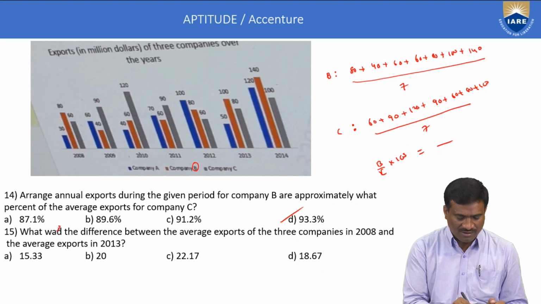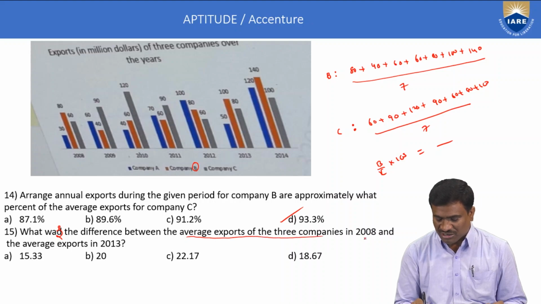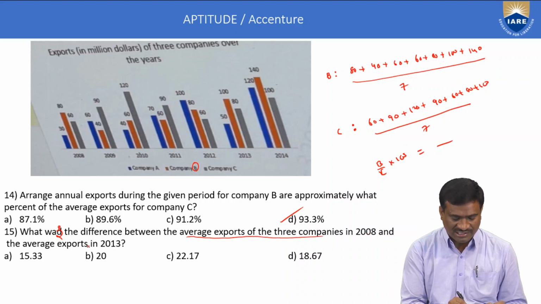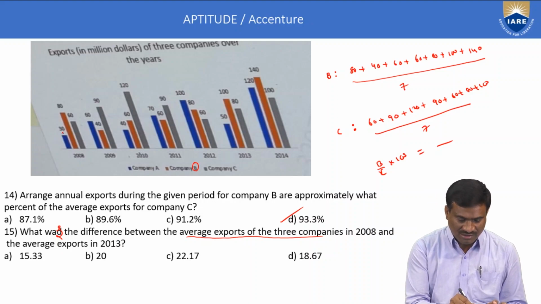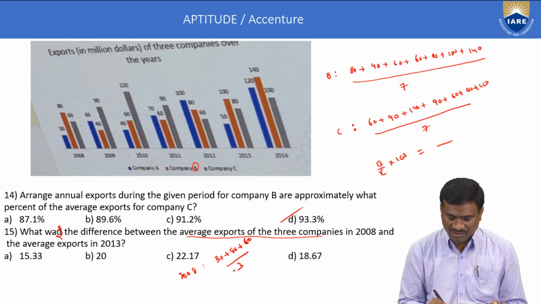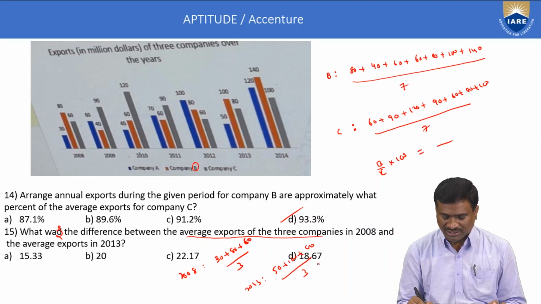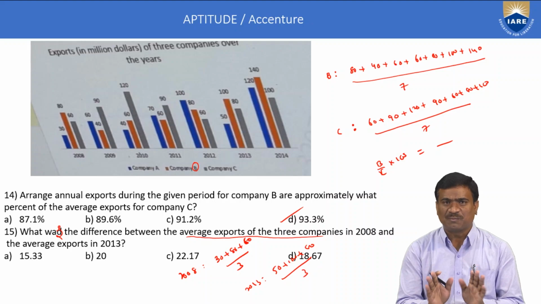15th example. What was the difference between the average exports of the three companies in 2008 and the average exports in 2013? For 2008, 30 plus 80 plus 60 by 3. Similarly, for 2013, 50 plus 100 plus 80 by 3. Difference, 2013 minus 2008 or either, but the result should be positive.